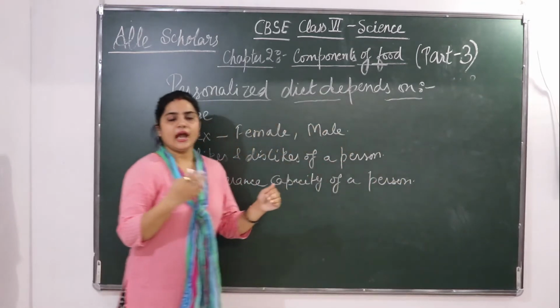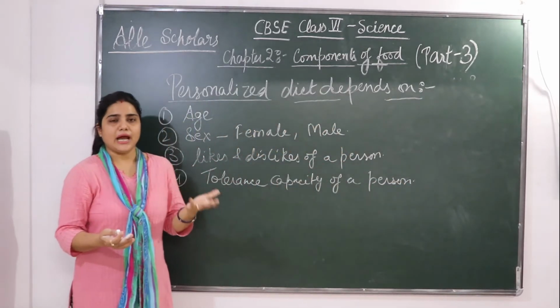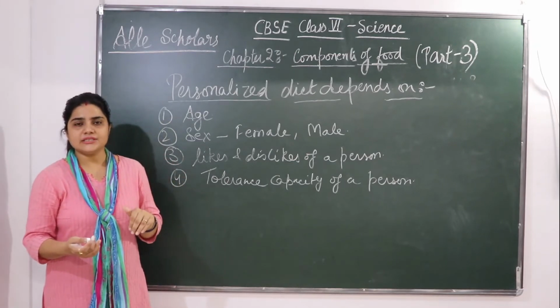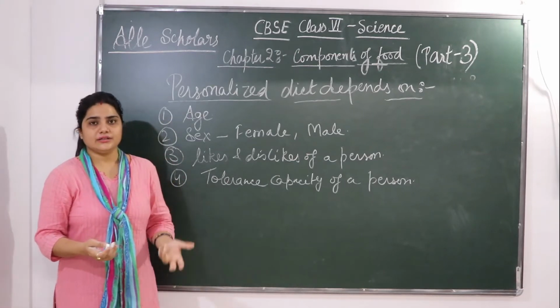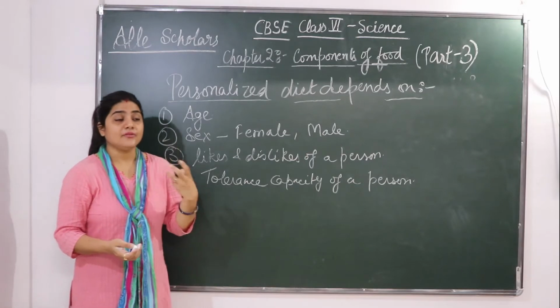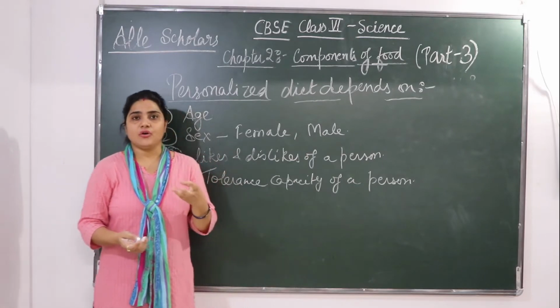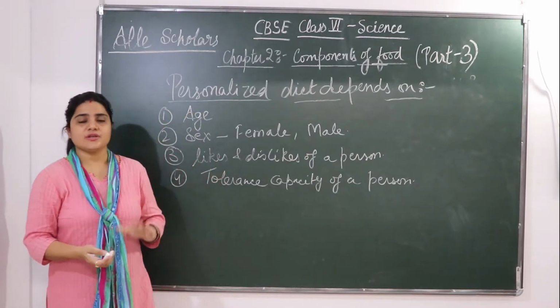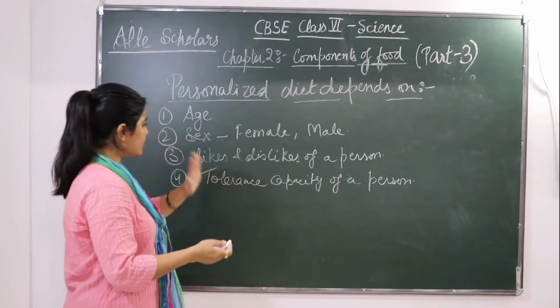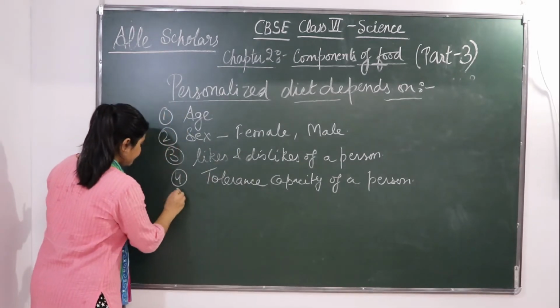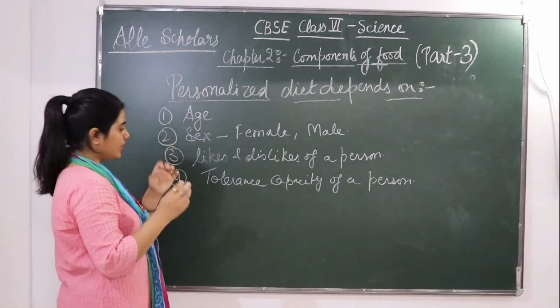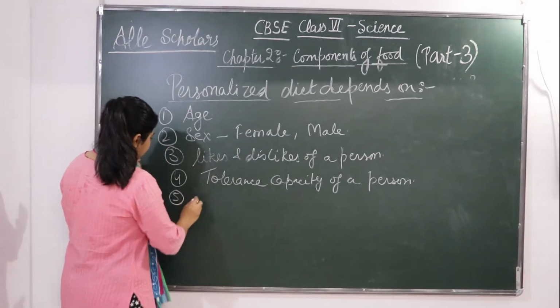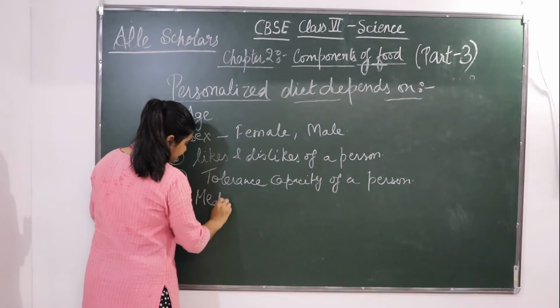Like some person, they have a bad effect after eating almonds. They can't digest almond, or you can say they have an infection, or they have an allergy with some particular food. Okay, so tolerance capacity of a person for a particular food, then their medical history.